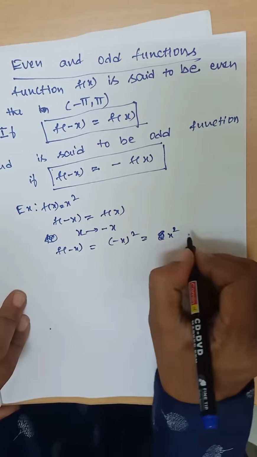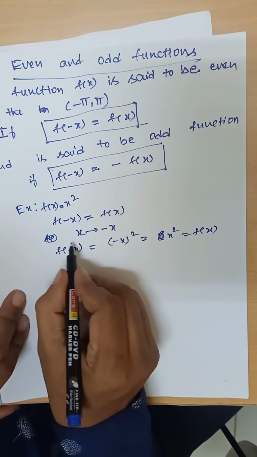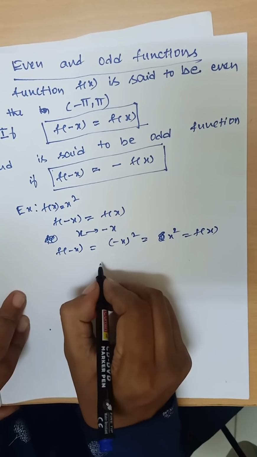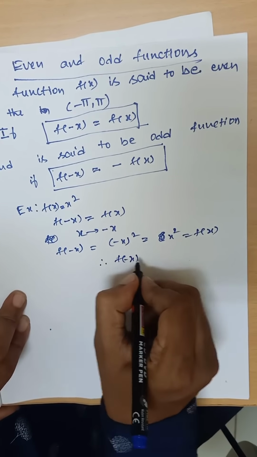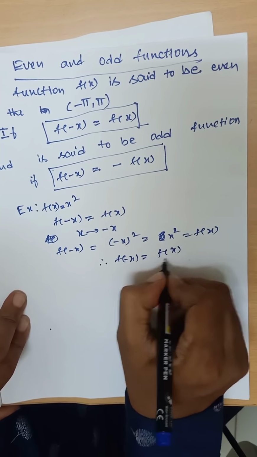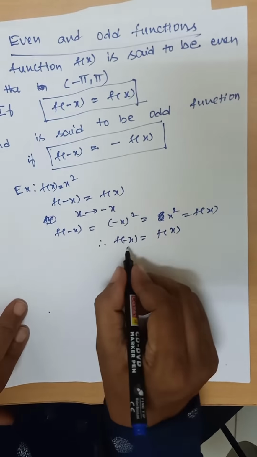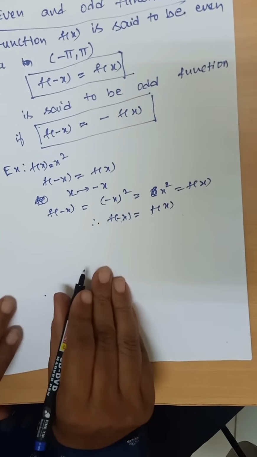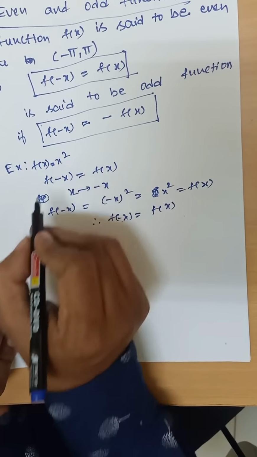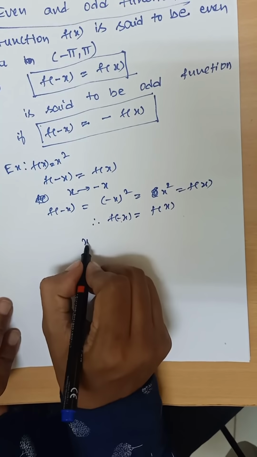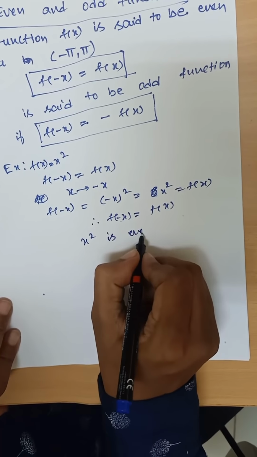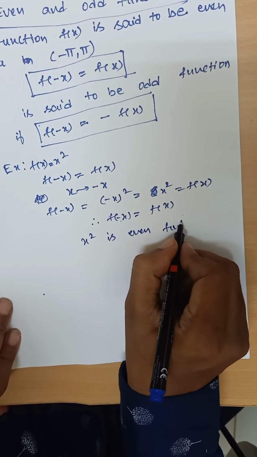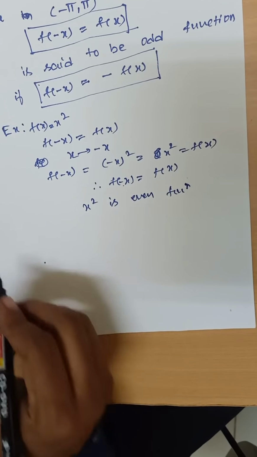So x square is f of x. See, you observe f of minus x is equal to f of x. So x square satisfies this condition. So we conclude x square is an even function.